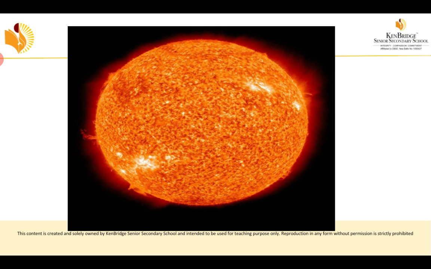Okay. So while we are seeing the stars, if we connect the stars as a group with an imaginary line, we can see some shape in that.